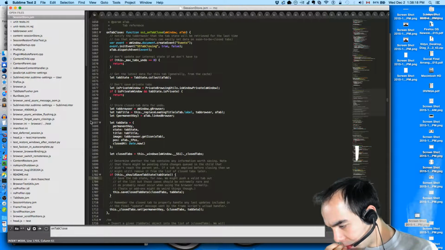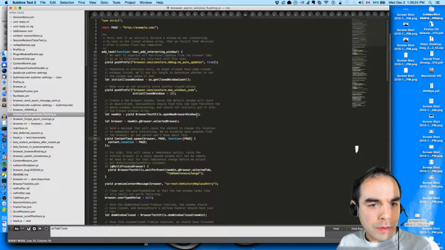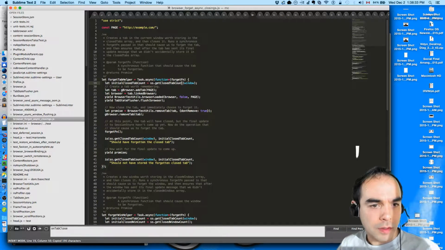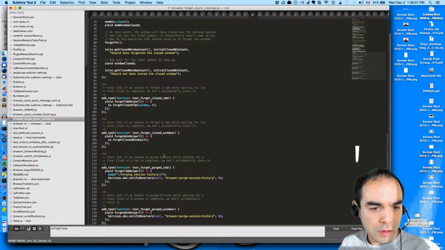A tab suddenly becomes interesting. I can use some of this stuff. I should be using this anyway.